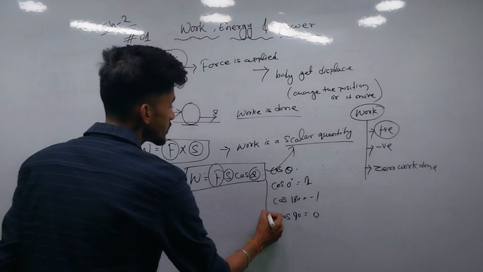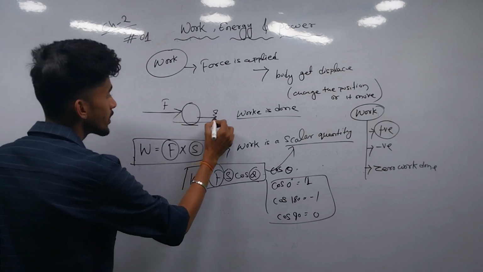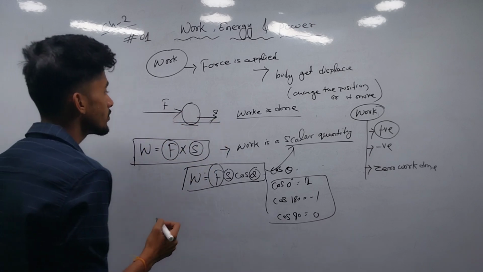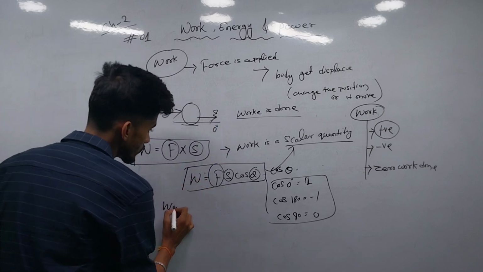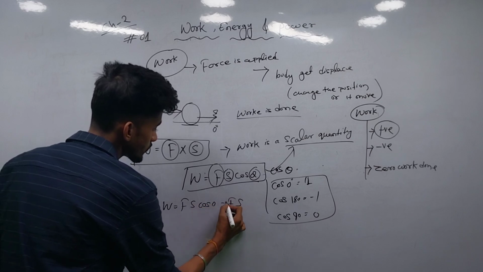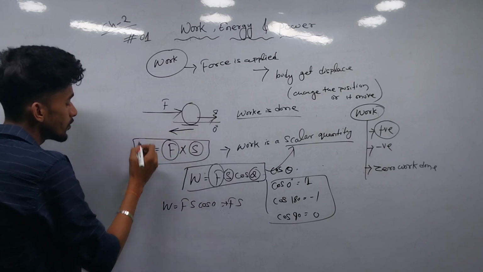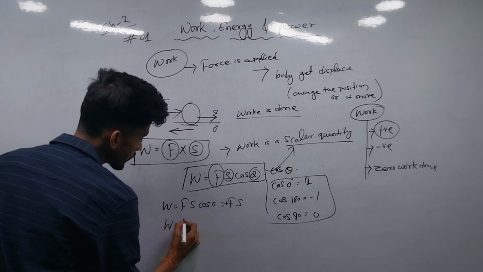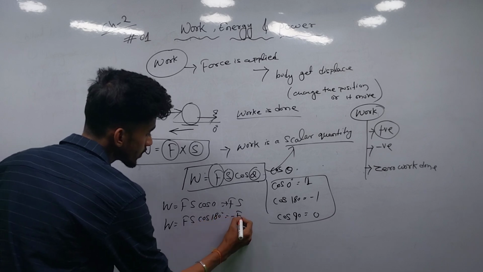So by using these values, if we are applying the force in this direction and the body gets displaced, so it is moving in the same direction, so the angle will be 0 degree and W equals Fs cos 0, that will be Fs, that is positive work done. If the body gets displaced in the opposite direction, then theta will be 180, so W equals Fs cos 180 degree, that will be minus Fs.